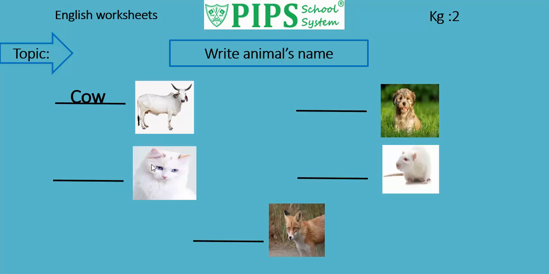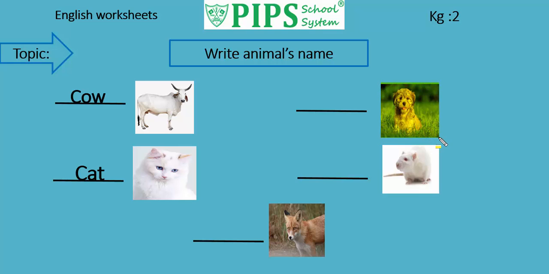The next animal is a cat. This is a cat. Now students, here we will write the spellings of cat like this. C-A-T, cat. Now students, read with me. C-A-T, cat. The next animal is a dog.